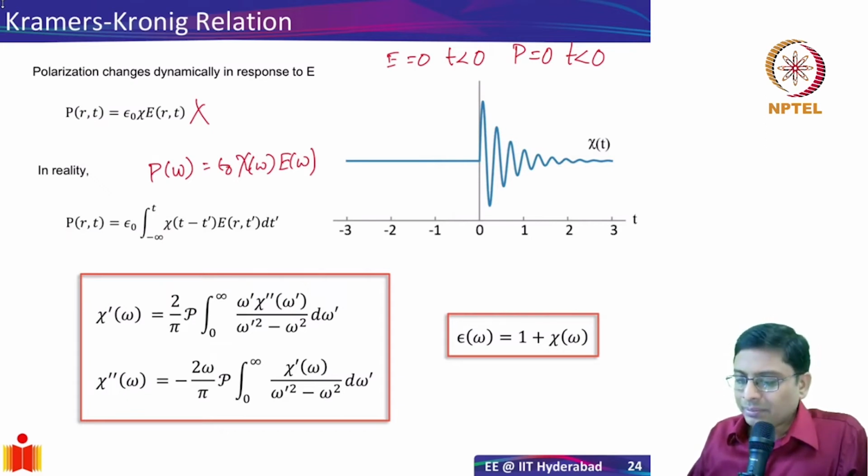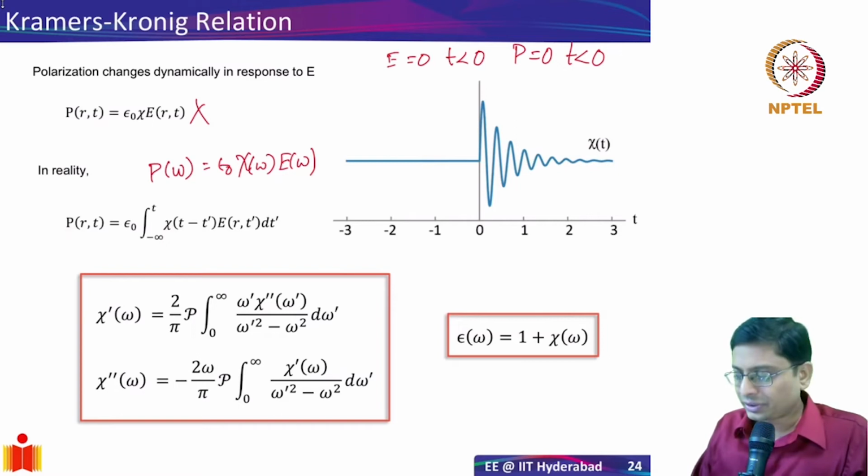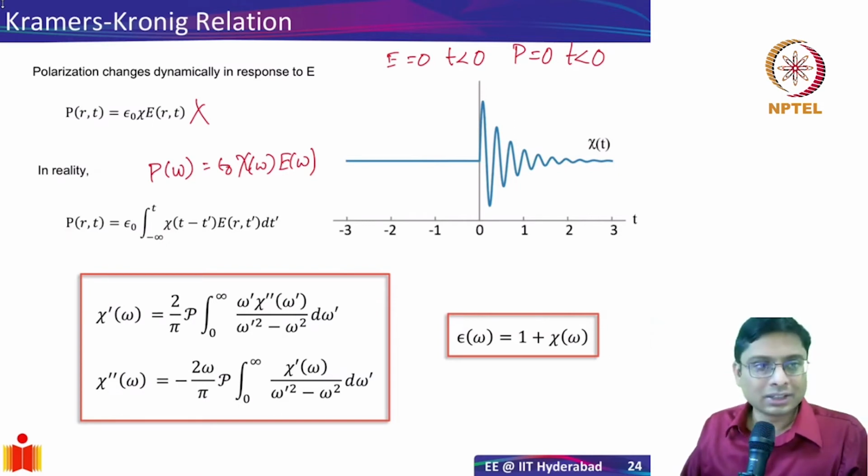So, based on just this basic idea of causality, I can actually use the residue theorem, Cauchy's residue theorem, and there is, in the textbooks, a rigorous proof that is given for this. And finally, at the end of it, they come to two equations, which are known as the Kramers-Kronig relations. And those are shown here.